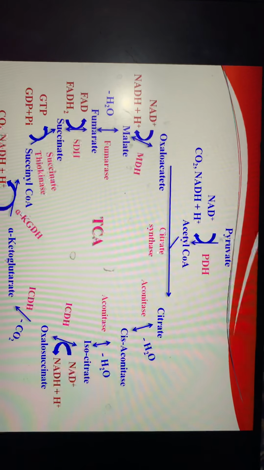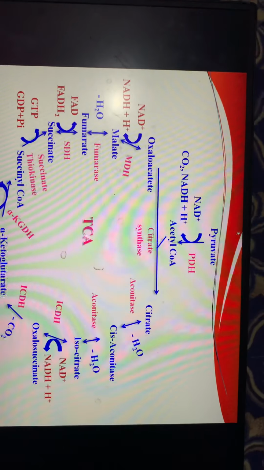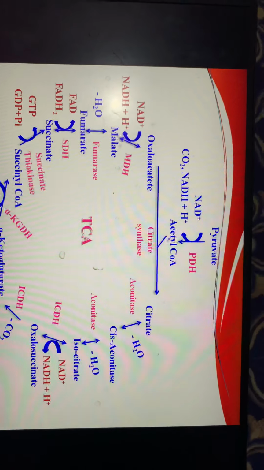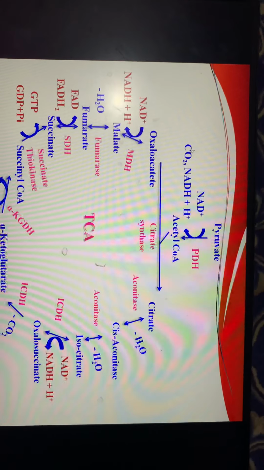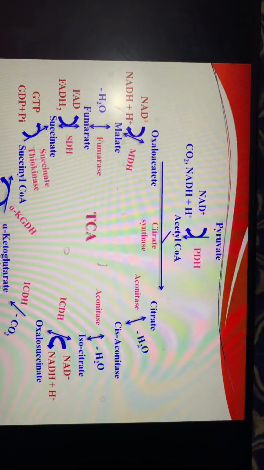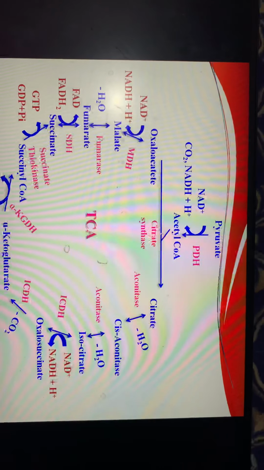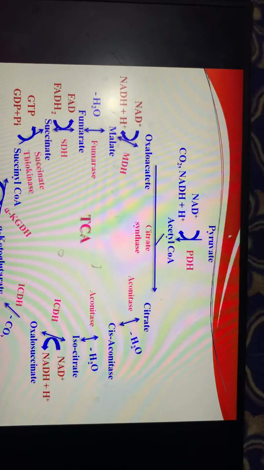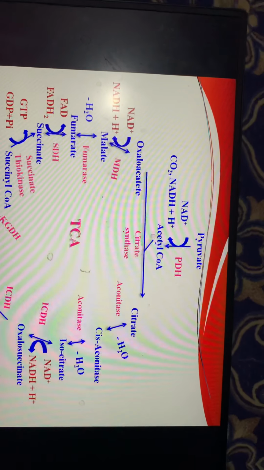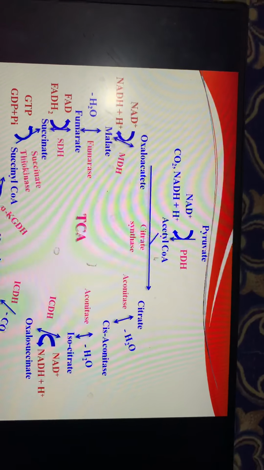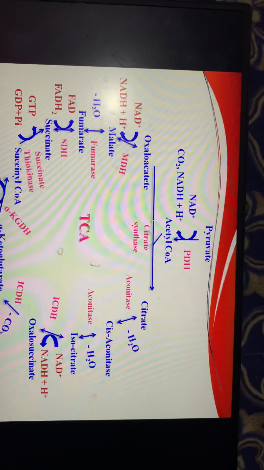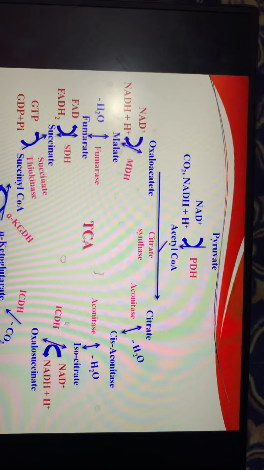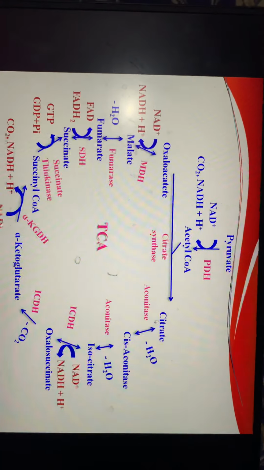Glucose is a 6-carbon molecule, pyruvate is a 3-carbon molecule, and acetyl is a 2-carbon unit because one carbon is released here. This whole process can be multiplied by 2, because 2 molecules of pyruvate come from one glucose. So acetyl links with coenzyme A, and this is called acetyl coenzyme A, and then it enters into the tricarboxylic acid cycle as is clearly shown.